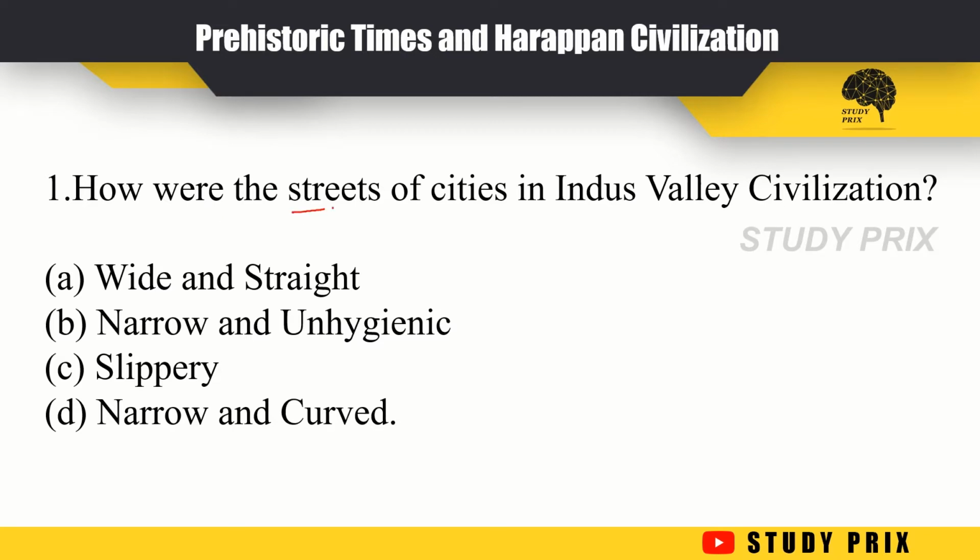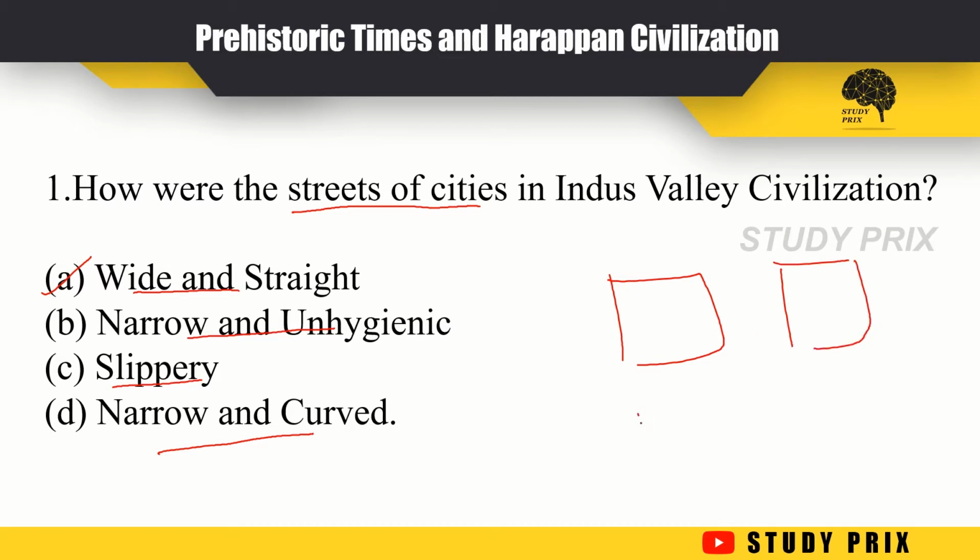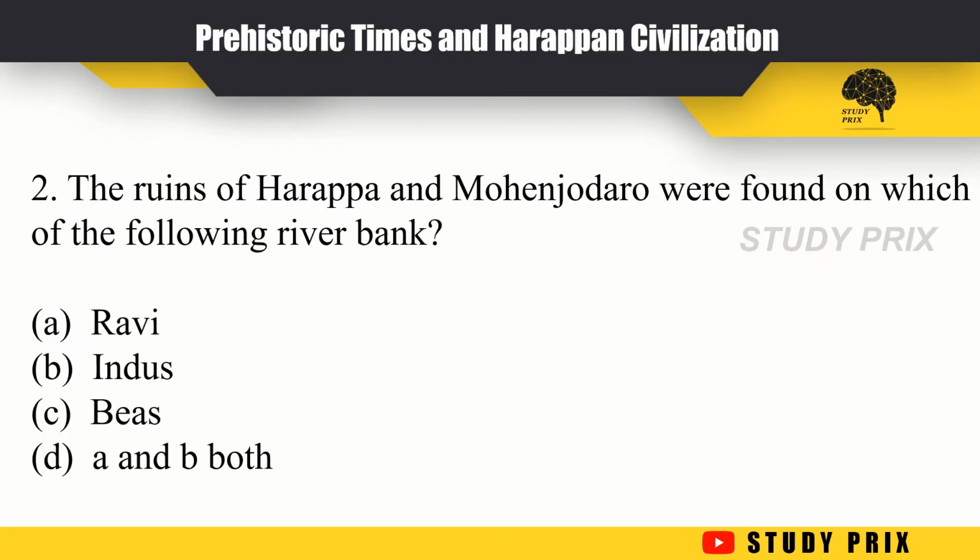How do the streets of cities in the Indus Valley Civilization look? The options are wide and straight, narrow and unhygienic, slippery, narrow and curved. The right answer is wide and straight. The streets of the cities of the Indus Valley civilization look like this, and they are wide and are arranged at an angle of 90 degrees. So the right answer is wide and straight. Okay, let's go to the next question.